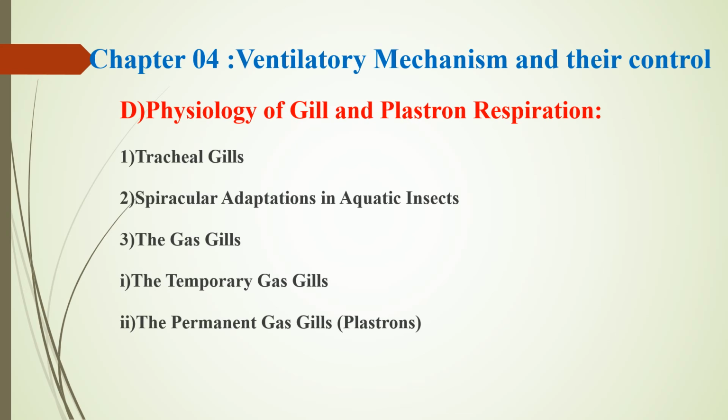In Notonecta and some dipterian larvae, the spiracles are encircled by hydrofuge hairs which curve over the spiracles while the animal is submerged in water and prevent entry of water, but which spread widely as soon as the animal moves to the water surface, because of the effect of surface tension.